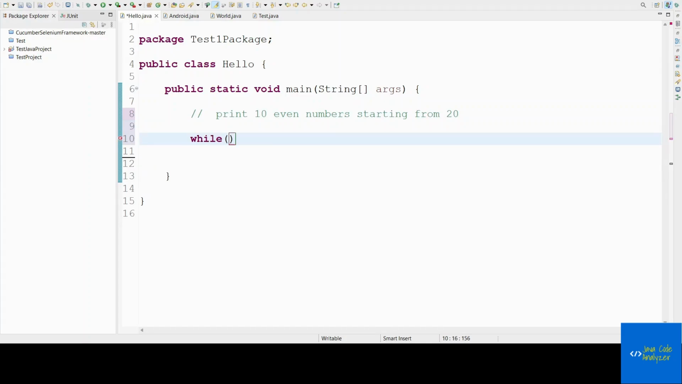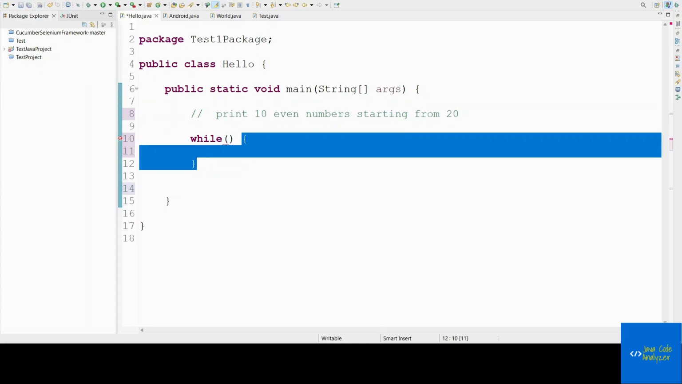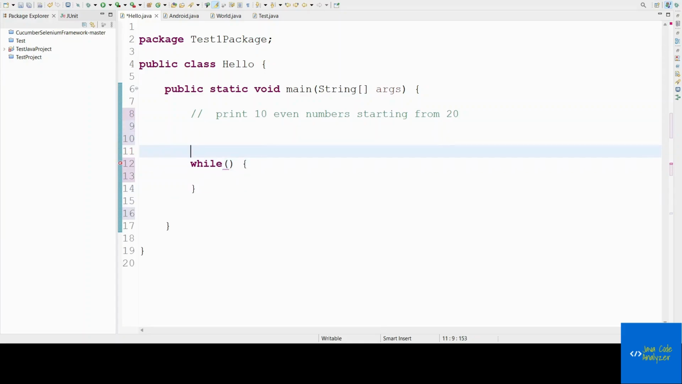The while loop is case sensitive again. So we have to write while in all small case, as a reserved keyword, with open and close small brackets, and open and close curly braces. That is the syntax. Now from where should we start? We should start from 20, because we have to print even numbers from 20. And how many numbers do we have to print? We have to print 10 numbers.